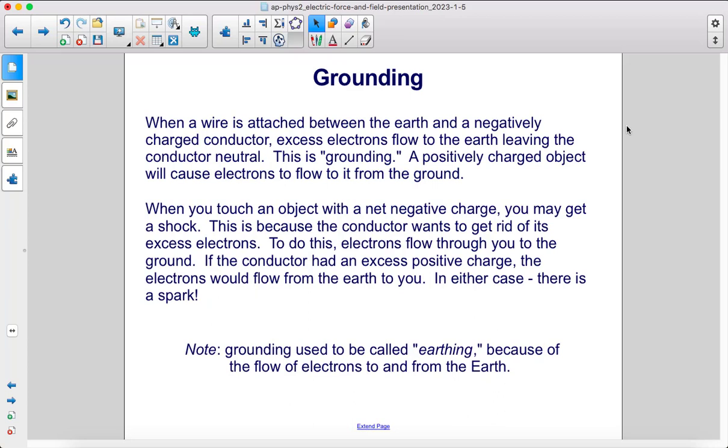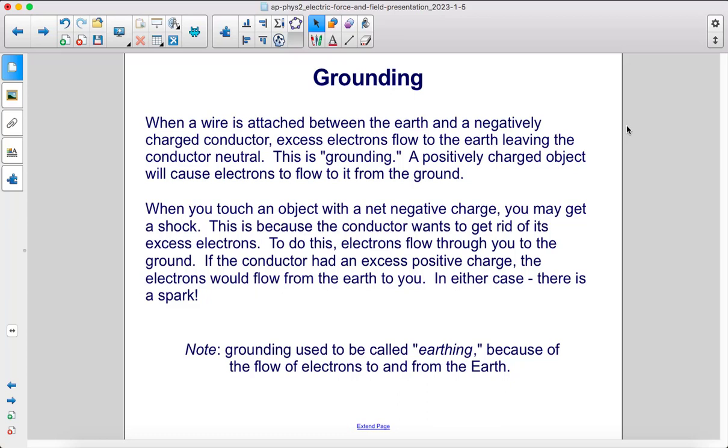When a wire is attached between the Earth and a negatively charged conductor, excess electrons flow to the Earth, leaving the conductor neutral. This is called grounding. A positively charged object will cause electrons to flow to it from the ground.